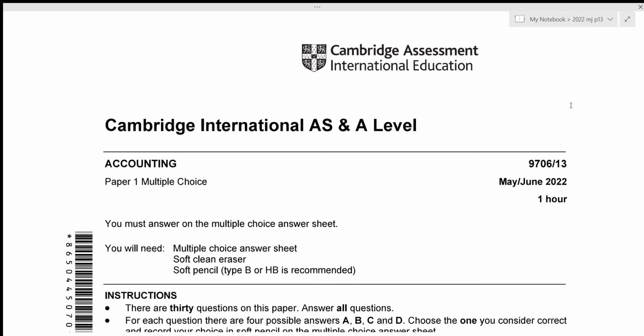Hi everyone, today we'll be going over accounts, May June 2022, paper 1-3. This is a multiple choice paper which consists of 30 questions, each of 1 mark, and we are also given a time limit of 1 hour. So without any further delay, let's get started.